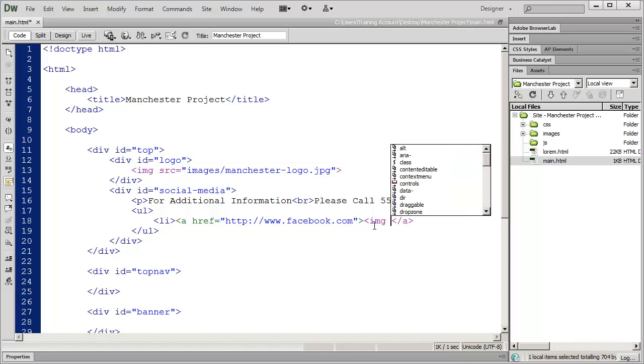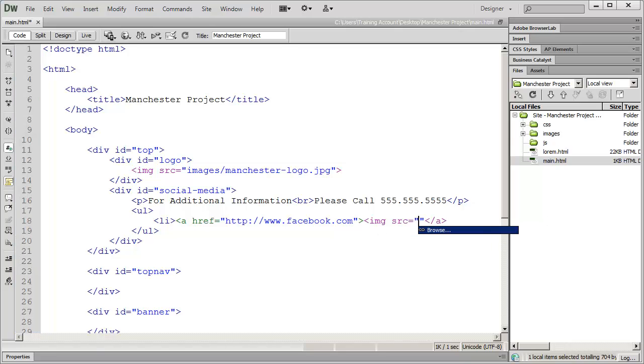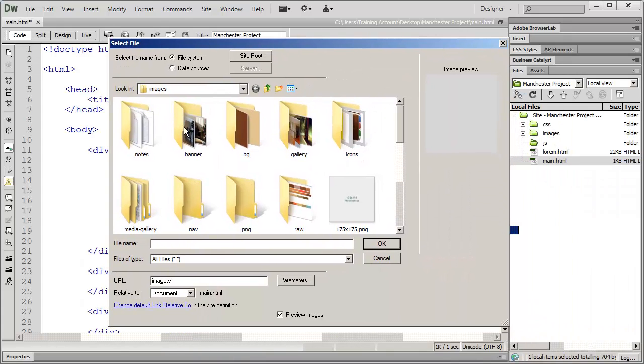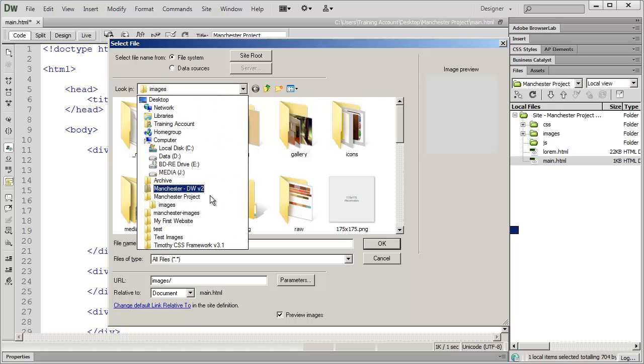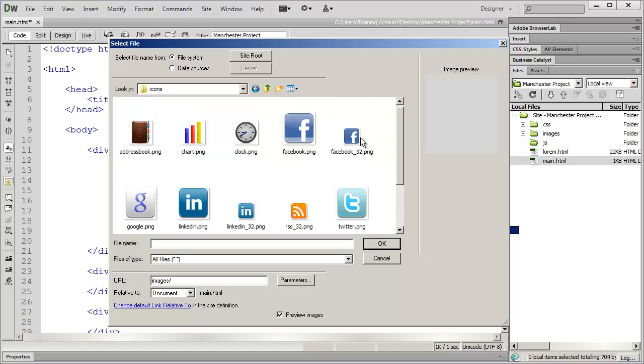So I'm going to go ahead and type in img src. And then I'm going to use my browse option. And I'm already in the images folder for my project. And I'm going to go into the icons folder. And you can see there's a number of different icons here. And we're not going to use the large icon. We're actually going to use the smaller icon. And you can see the size here is 32 by 32 pixels.